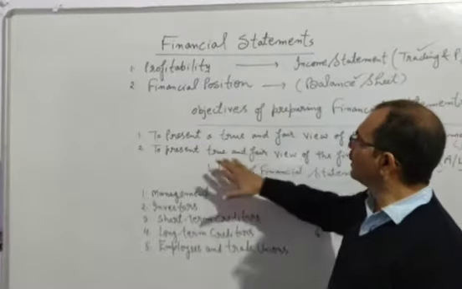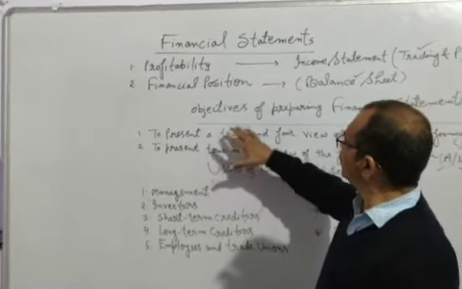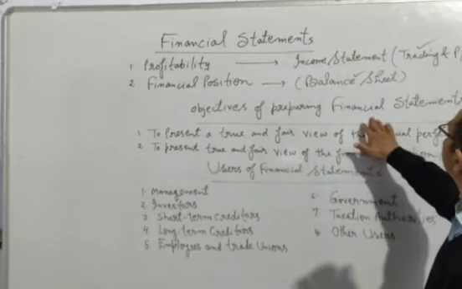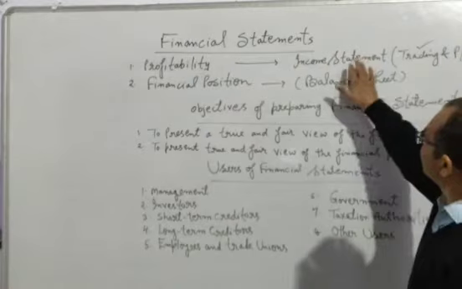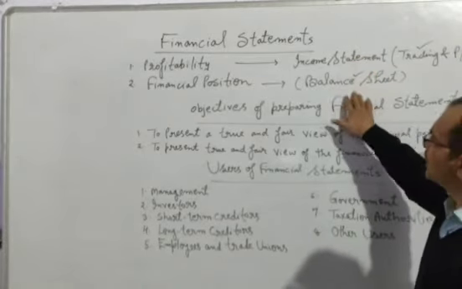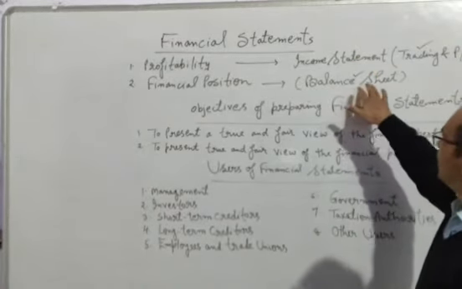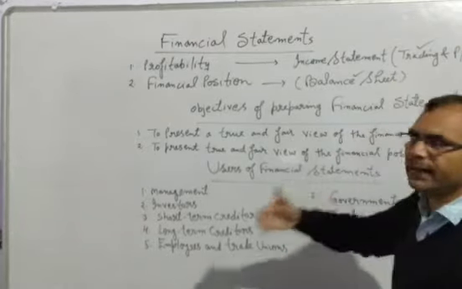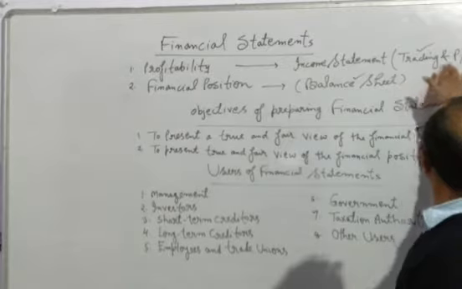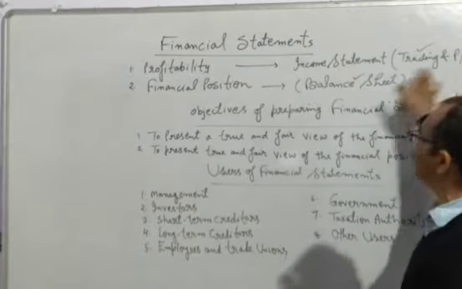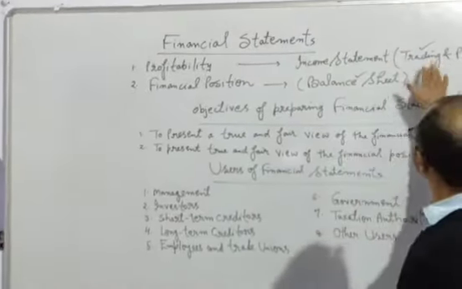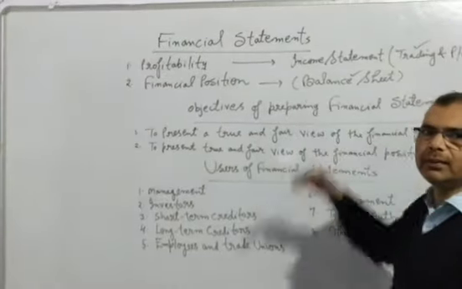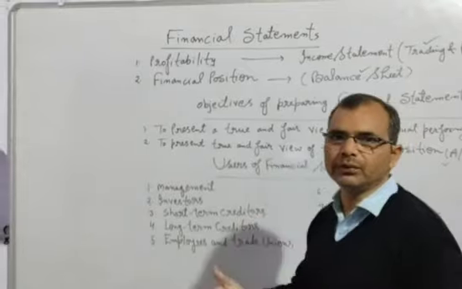Okay, in this way we have understood what are the objectives of preparing financial statements, what is the income statement, what are the financial statements, and how we can prepare trading account, how we can prepare profit and loss account and balance sheet. What is trading account, what is profit and loss account, and what is balance sheet, we will discuss in the next video step by step.